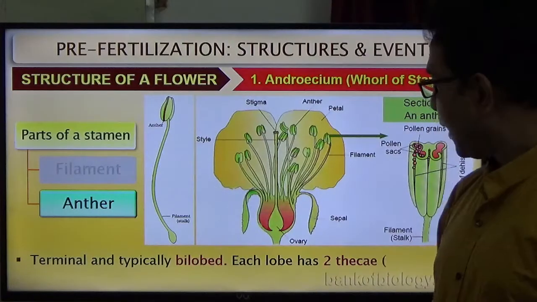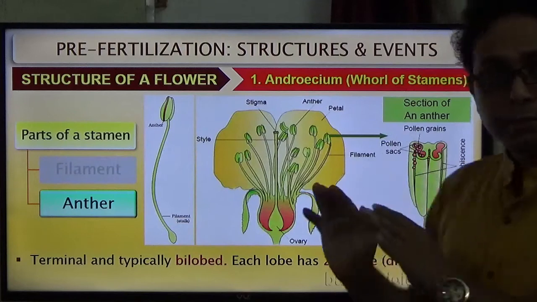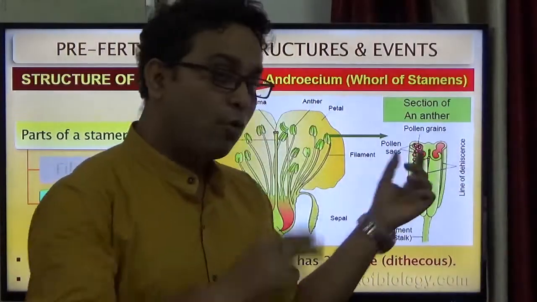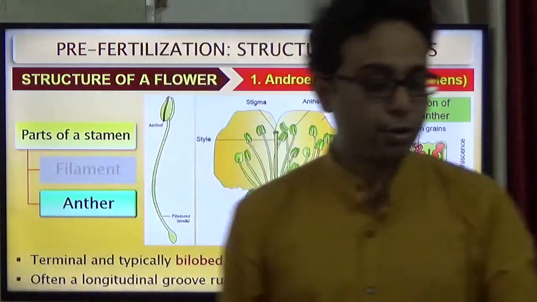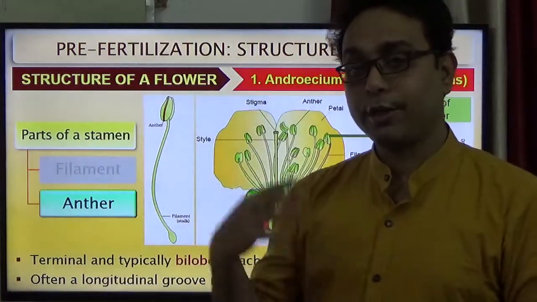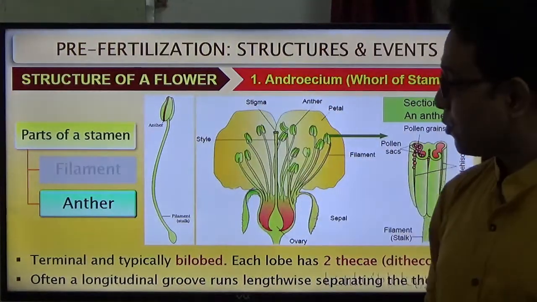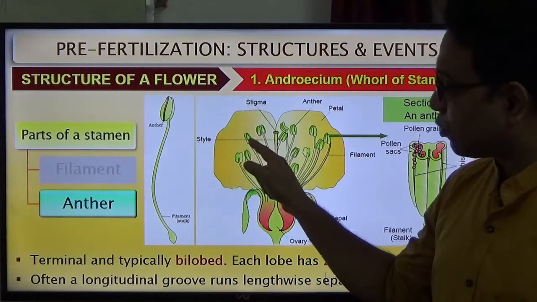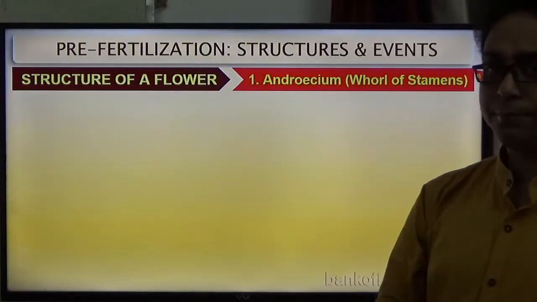Generally, you know, the anther has two lobes. That means they have two thecae, two sides where the pollen grains are produced. That is, the two sides are there, right? So it is called dithecous. Di means two, right? Here also you observe that the two thecae are there, that means two chambers are there.